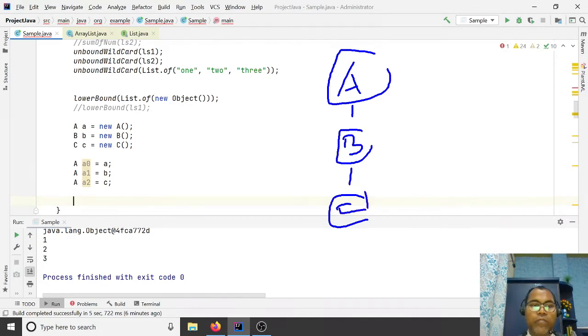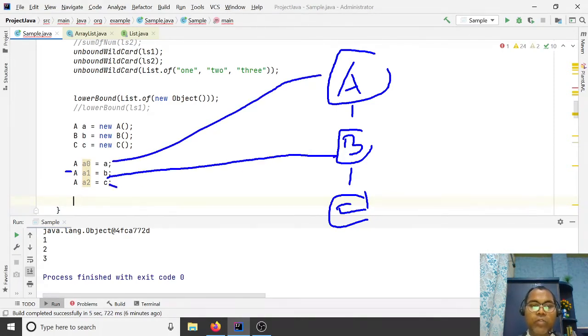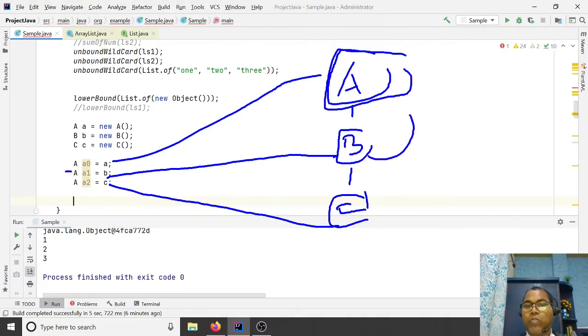So a reference of A can hold the object of B, and A can hold the object of C. So a superclass reference variable can hold the object of these.